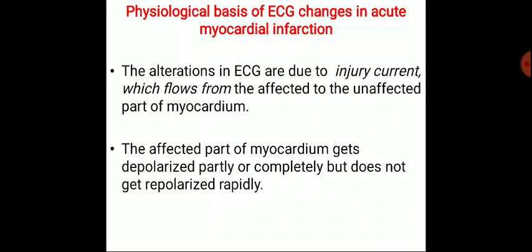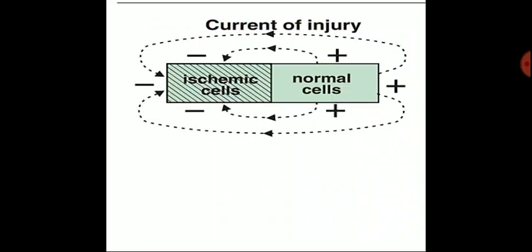Physiological basis of ECG changes in acute myocardial infarction. The alterations in the ECG are due to the injury current, which flows from the affected to the unaffected part of the myocardium. The affected part of the myocardium gets depolarized partly or completely, but does not get repolarized rapidly.